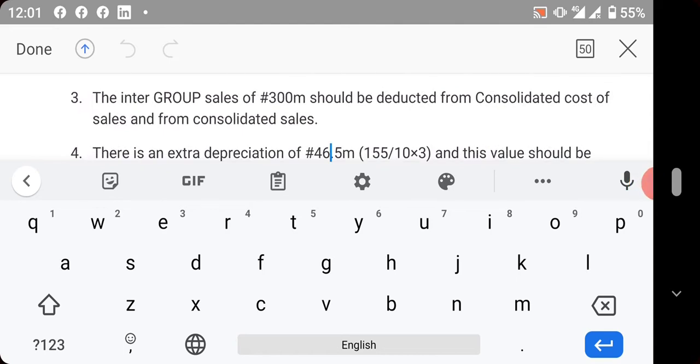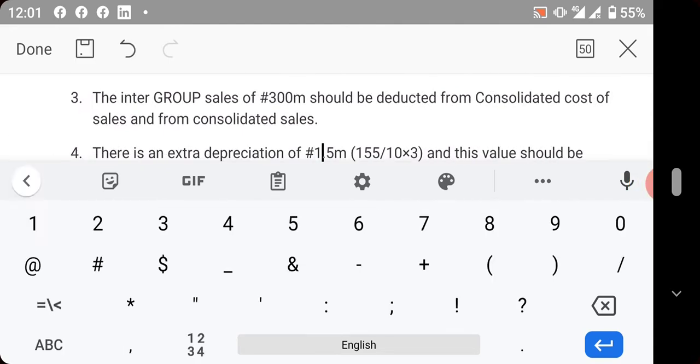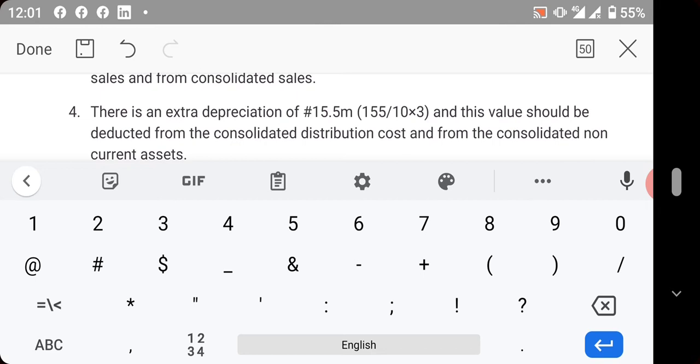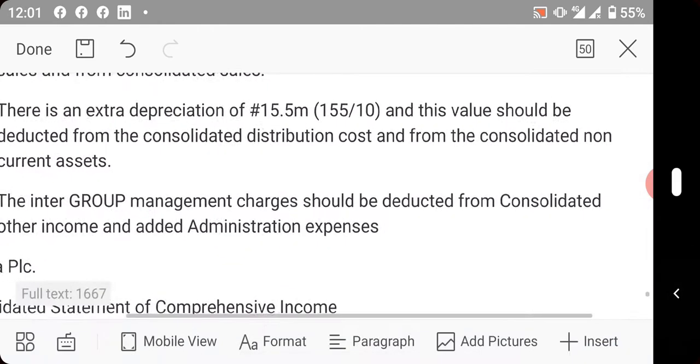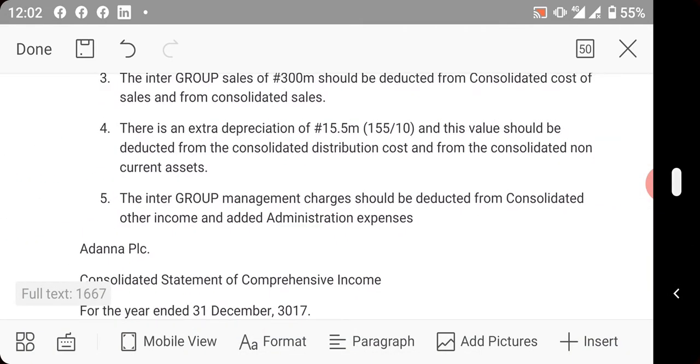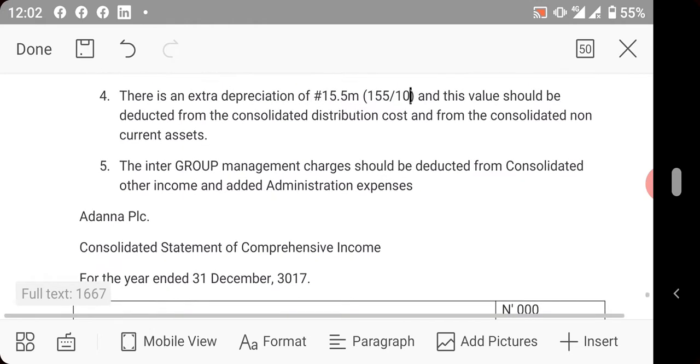The fourth explanatory note: there is an extra depreciation of 15,500,000. And how was it gotten? It was gotten by saying 155 million divided by 10. And this value should be deducted from consolidated distribution cost and from the consolidated non-current assets.